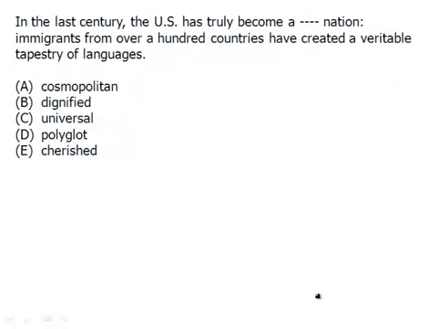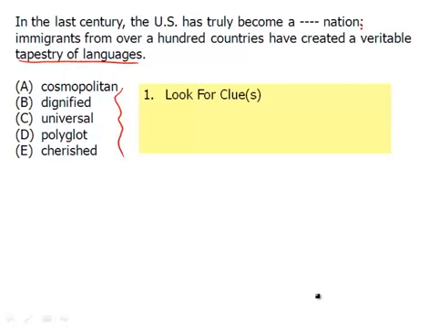Okay, so let's try using that logic on this sentence, and I will read it. In the last century, the U.S. has truly become a blank nation. Notice the colon, we're going to define what sort of nation. Immigrants from over 100 countries have created a veritable tapestry of languages. So, again, you can try to come up with your own word, or you can look at the clues. Here's this tapestry of language. It seems to be a nation of people who speak many languages. And so that's good enough for our own phrase.